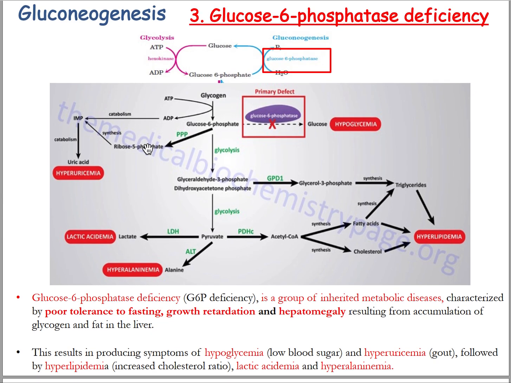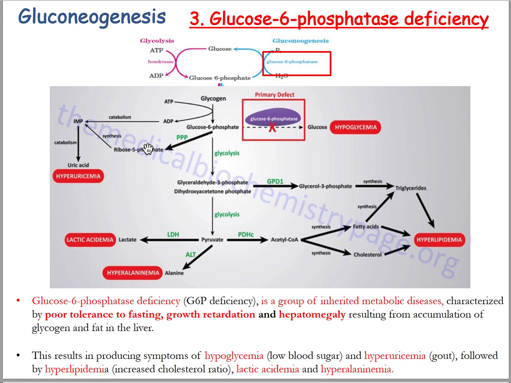So here are the consequences of the deficiency of the last enzyme, glucose 6-phosphatase, which catalyzes the last reaction of gluconeogenesis. Glucose 6-phosphatase deficiency is a group of inherited metabolic diseases characterized by poor tolerance to fasting, growth retardation, and hepatomegaly. So if this enzyme is inhibited, glucose 6-phosphate will not be converted into glucose, so the glucose concentration in the blood will decrease.